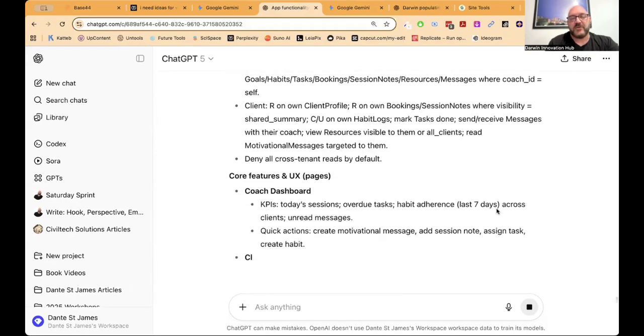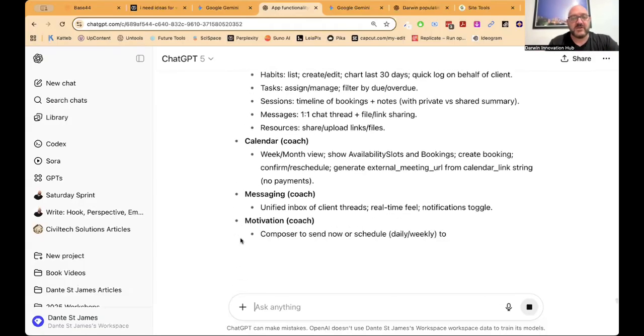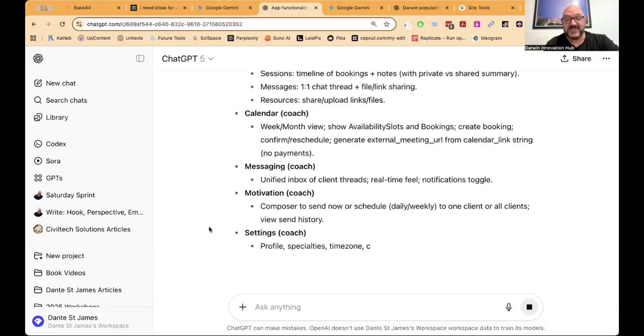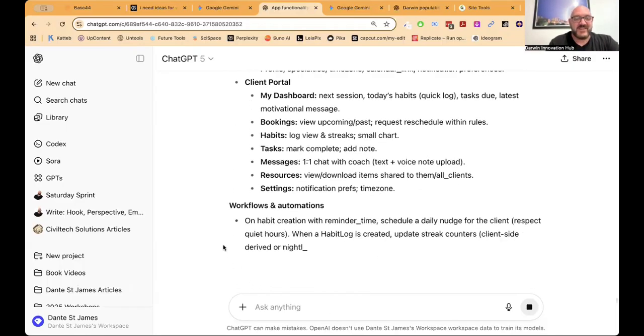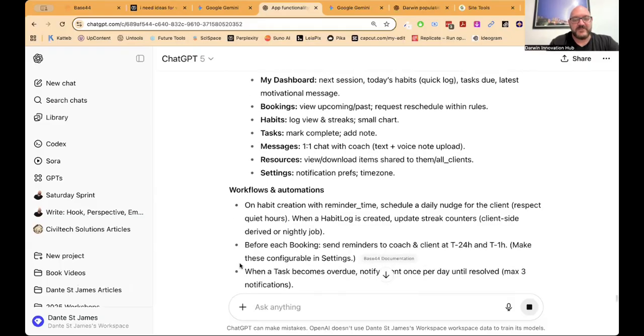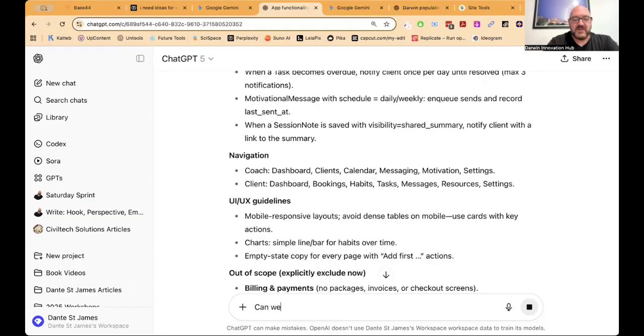We're doing this step first because it actually fast forwards you through a lot of the backwards and forwards of talking to Base44 to get it to design your app for you. It's still going. Messaging, calendar, motivation, settings. This is a big app. So what I might do is I might say, this is really big. I'd like to simplify this down a bit. Can we simplify